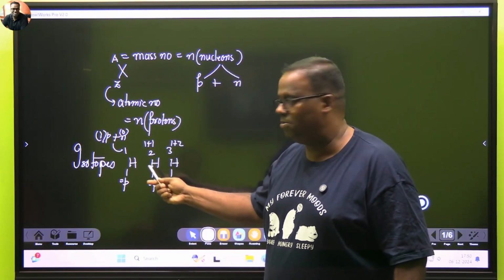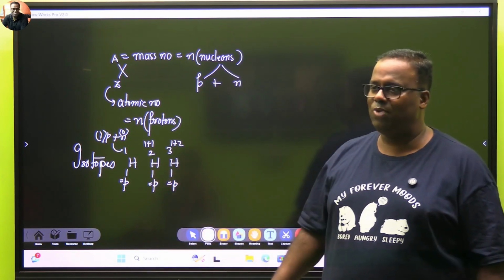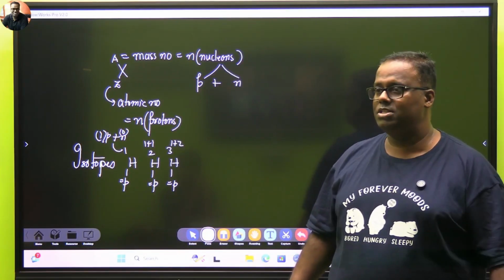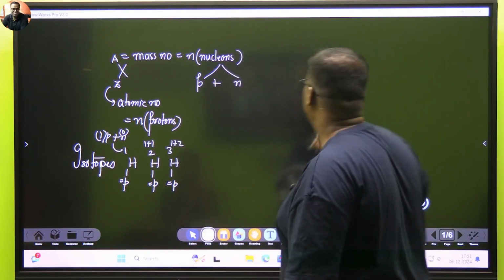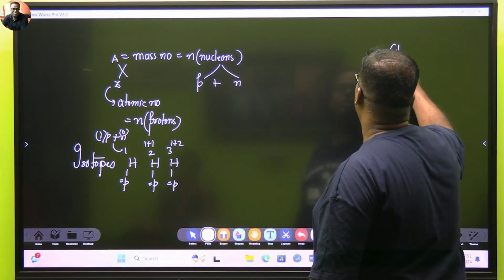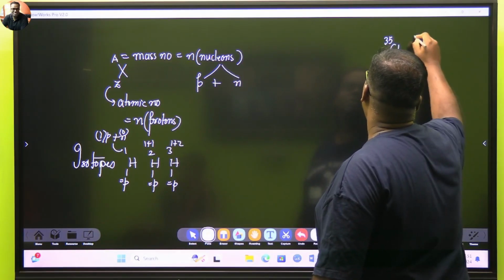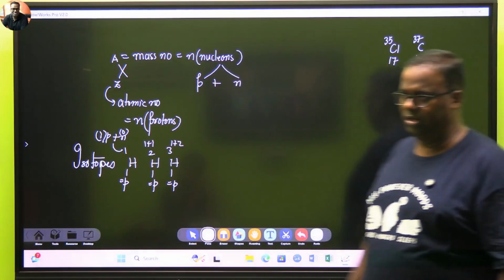No, they are not the same. The mass numbers are different. Then why are you showing hydrogen at only one place? Your periodic table should have protium at one place, deuterium at one place, tritium at one place. Similarly, we'll get another element later on, which is chlorine, Cl-35 and Cl-37. You get it in two variants. But he showed only chlorine.